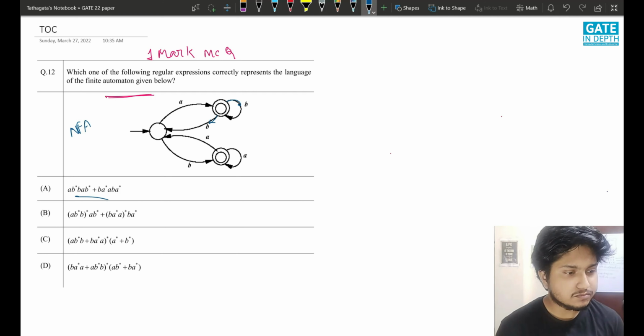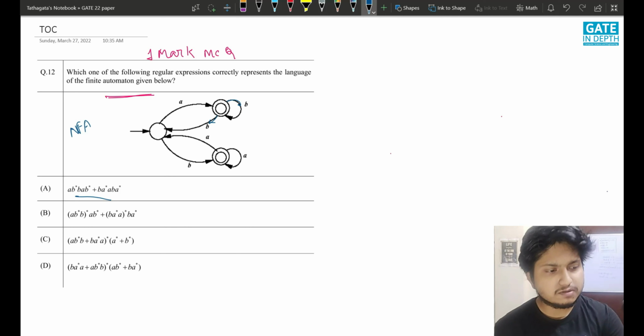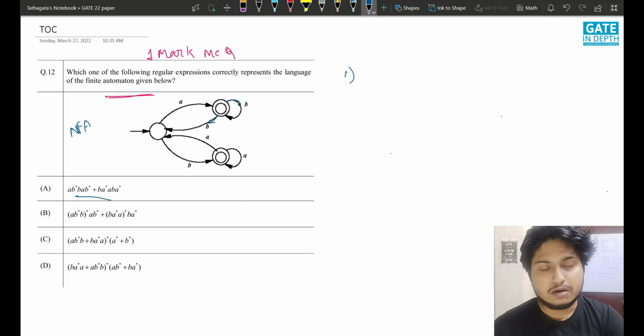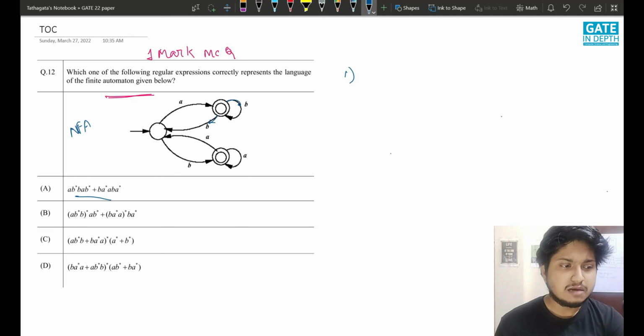Okay, the first one, we don't need to consider both of the parts. Let us just take the first one. See, this problem can even be solved with Arden's theorem, but solving the problem with Arden's theorem, I guess, should not be done in a competitive exam, because the time and the accuracy both are important, and solving the question with Arden's theorem may take 3 or 4 minutes. So I guess this can be drawn more intuitively.